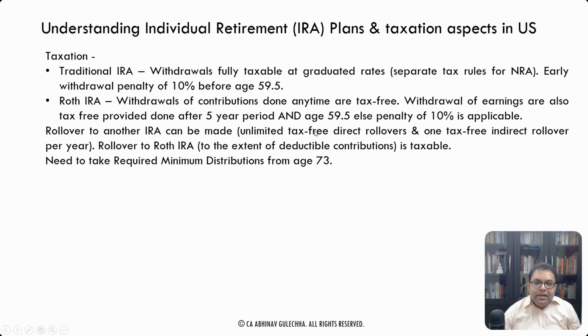Then, in case of IRA, you need to take a required minimum distribution from age 73, right? However, it's only applicable for traditional IRA. For Roth, there is no such requirement of taking a required minimum distribution, right? So this is it. This is about some pointers on IRA, individual retirement plans. If you're planning to move to the US, then these are the understandings you need to have, and the taxation aspects.